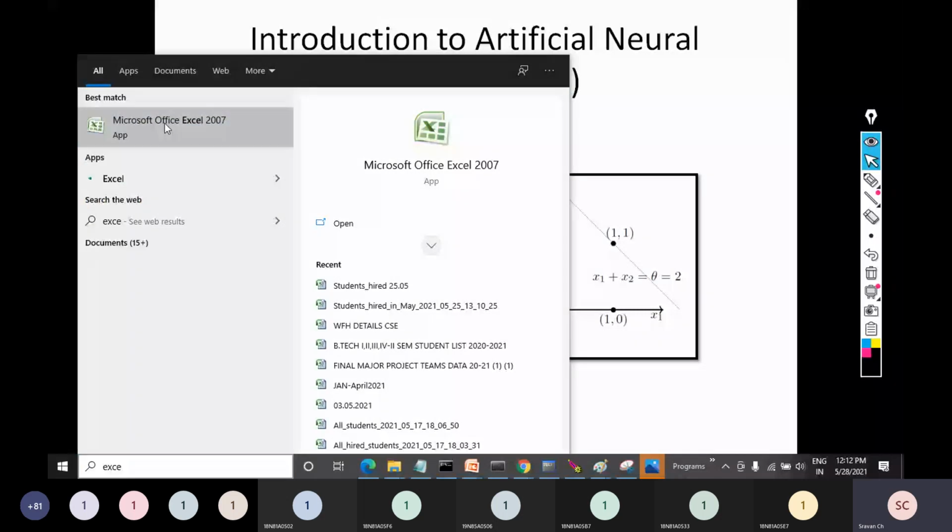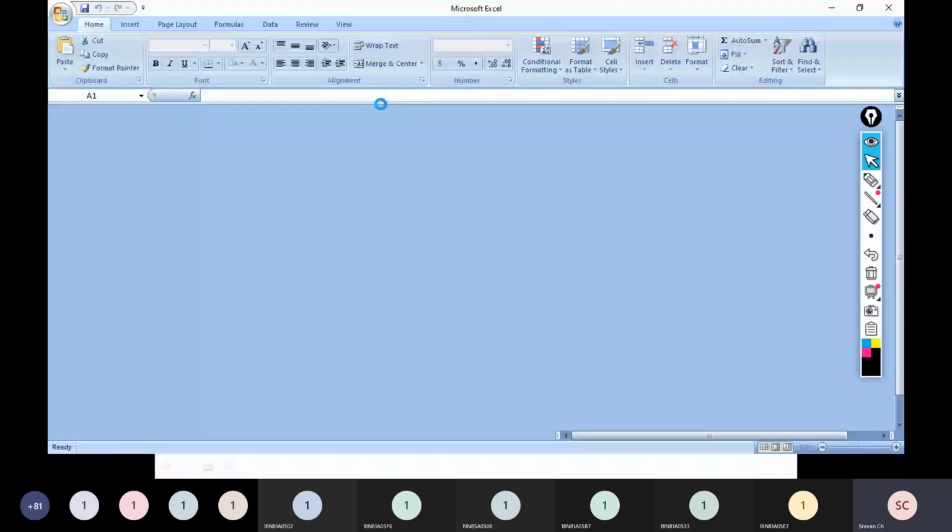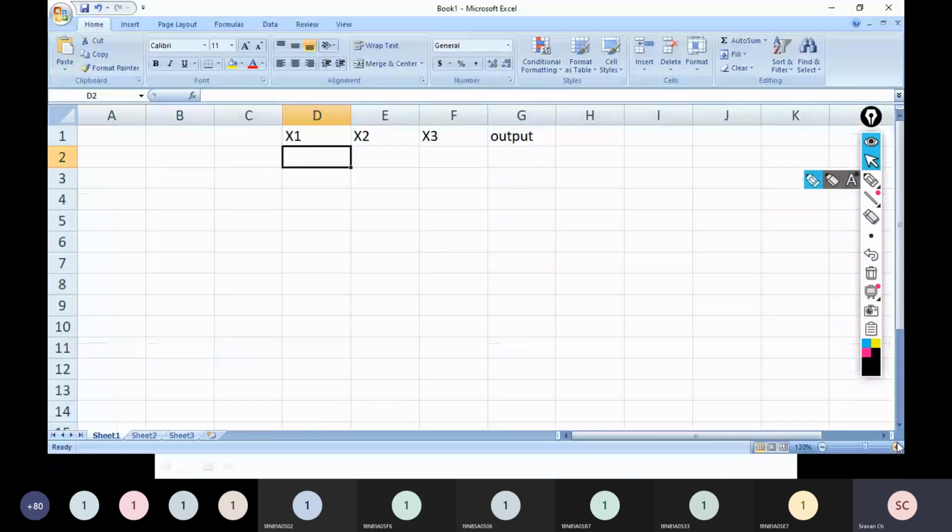Suppose instead of the AND function, if I go for the OR function, then what will be the threshold value? See here, x1, x2, x3 are the inputs, and this is the output.